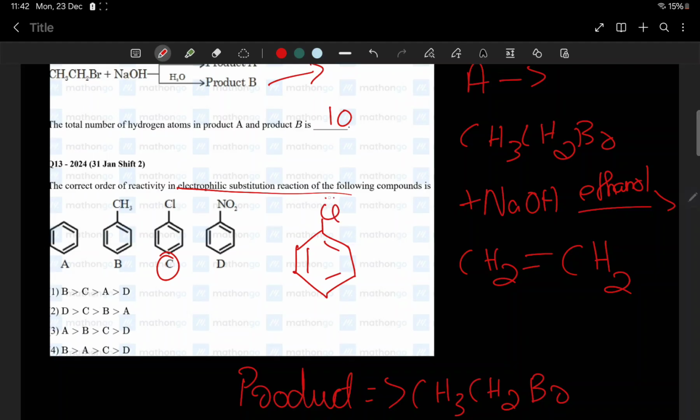Cl. You know that resonance will happen. And what happens? We'll get a negative charge in para and ortho position, right? Para and ortho position. Hence, Cl supports electrophilic substitution. No problem.